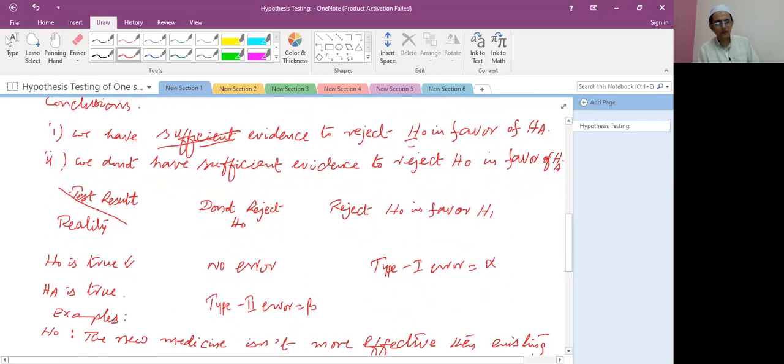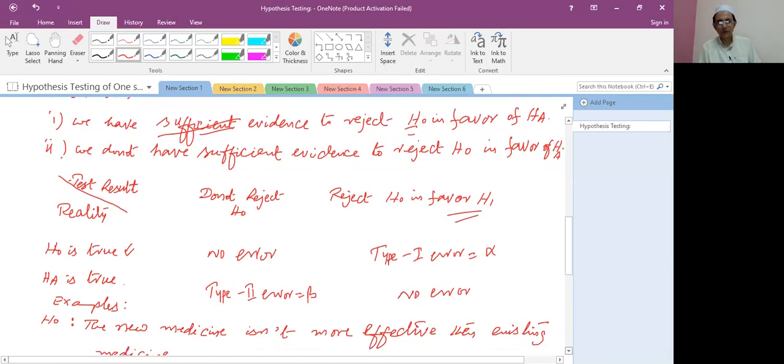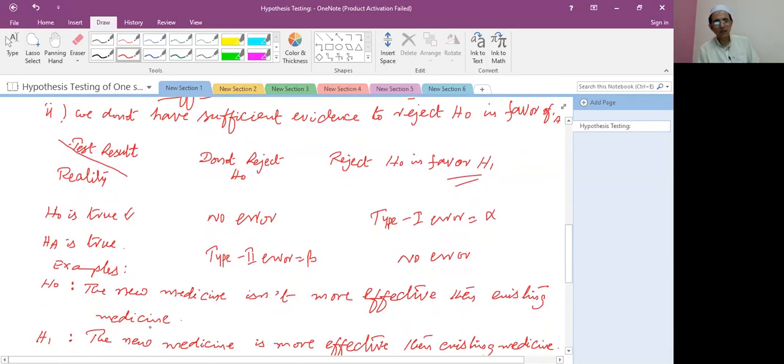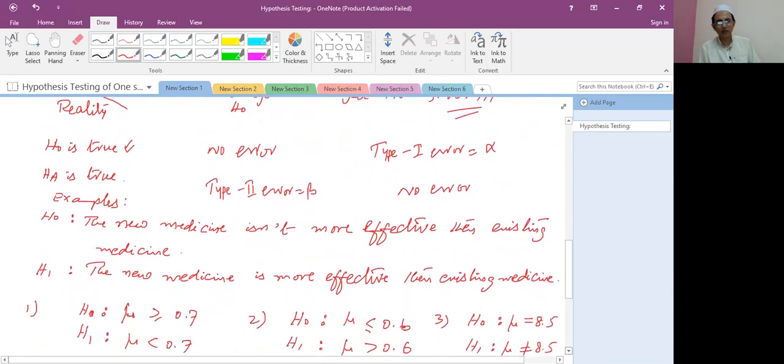And the last one: the alternate hypothesis is true and we reject H naught in favor of H1, so it has no error. Now I give you some examples of the null hypothesis and alternate hypothesis.